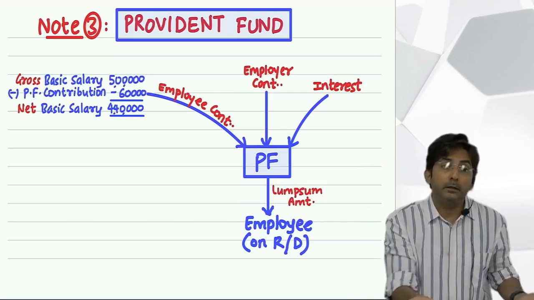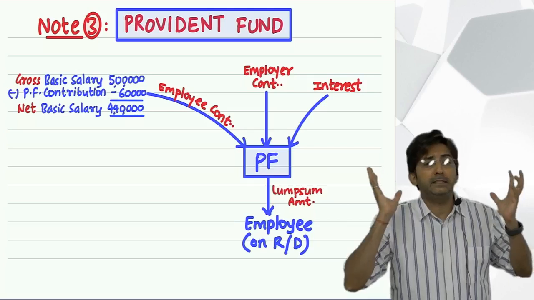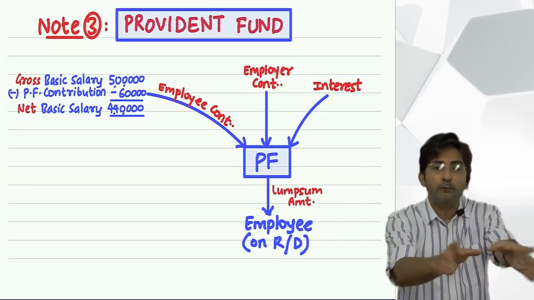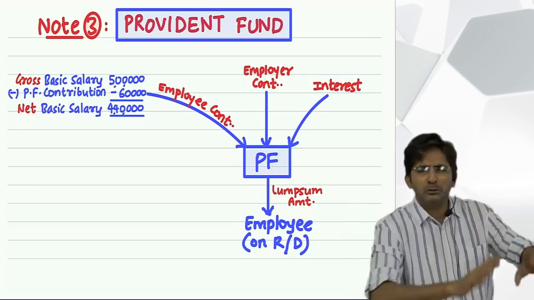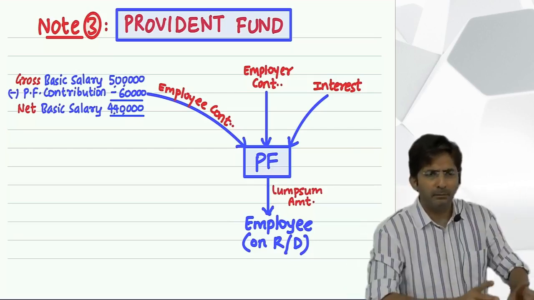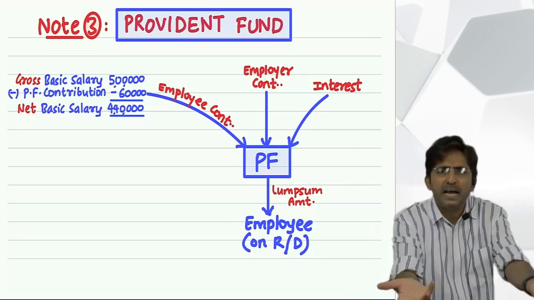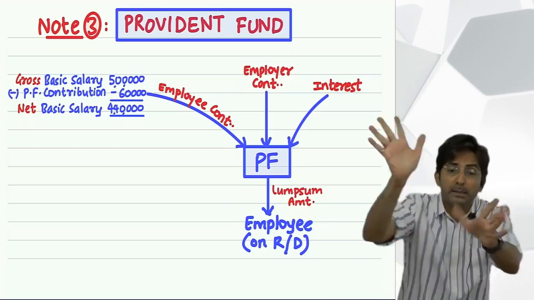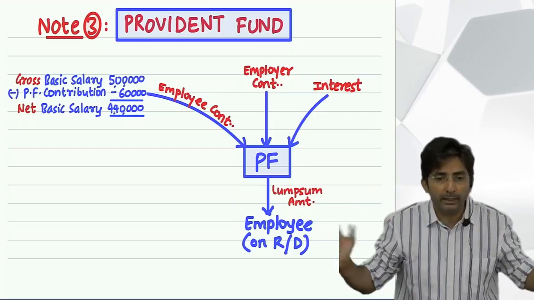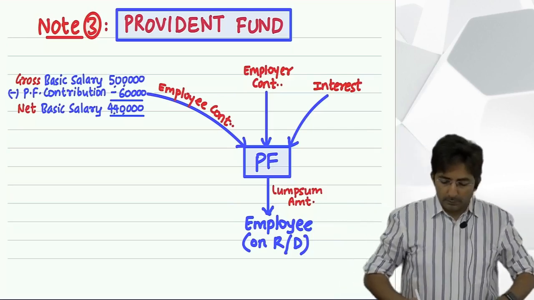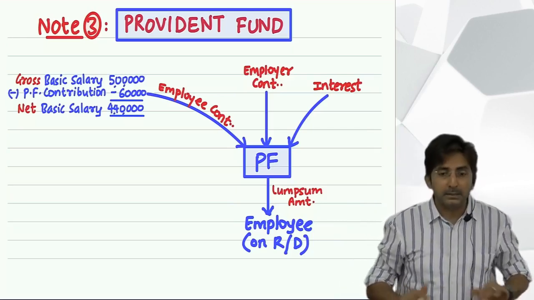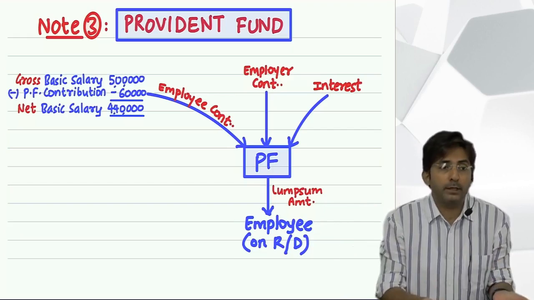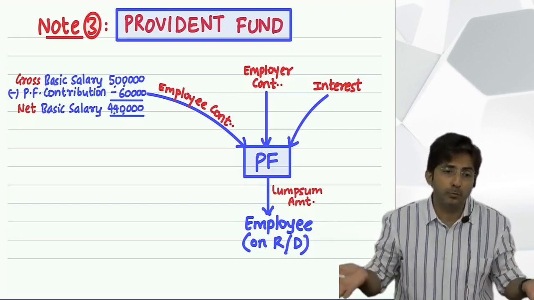See, retirement doesn't mean you should become old, you have reached that age and now you retire. That is a traditional thinking. Even if you have worked in a company for 5 years, say 6 years, now you want to leave the job, you want to change the job. But you are leaving, na? So once you leave the job, it's retirement. So retirement is a broad term. The moment you leave the job, sometimes the company has removed you, even that is retirement. Okay. Retirement means termination of your job, whatever may be the reason. You made a choice, company made a choice, or your age was too much, whatever.